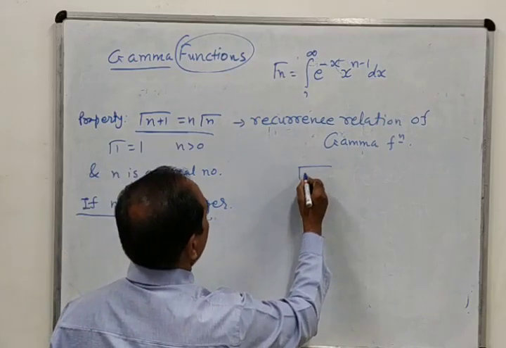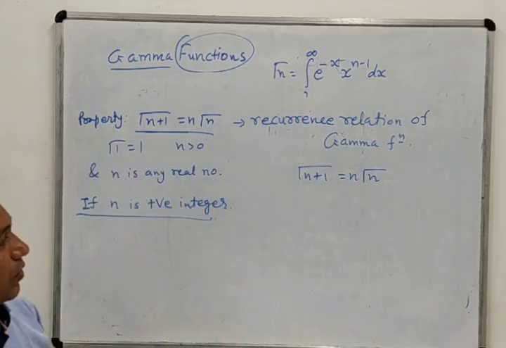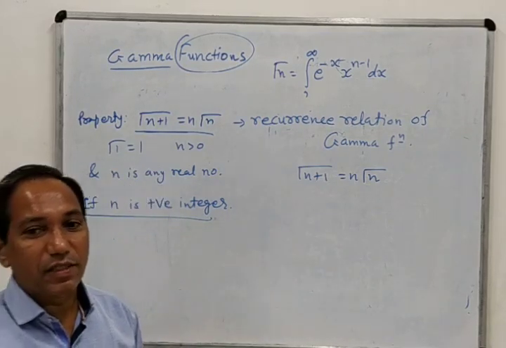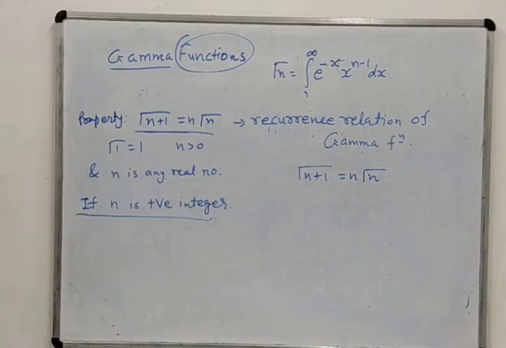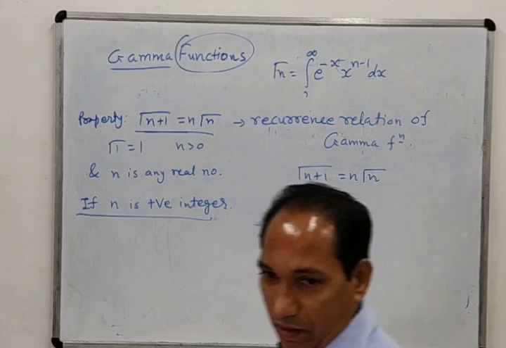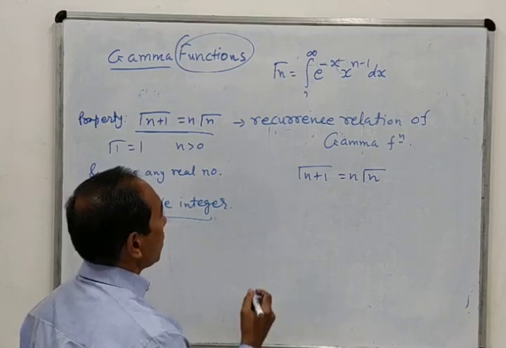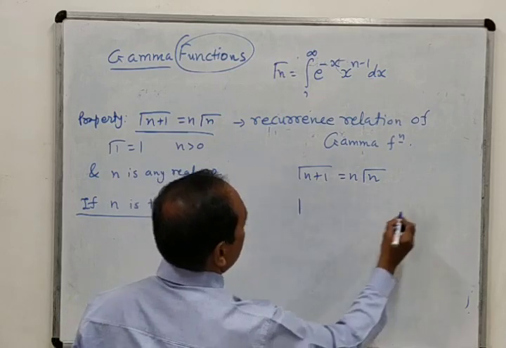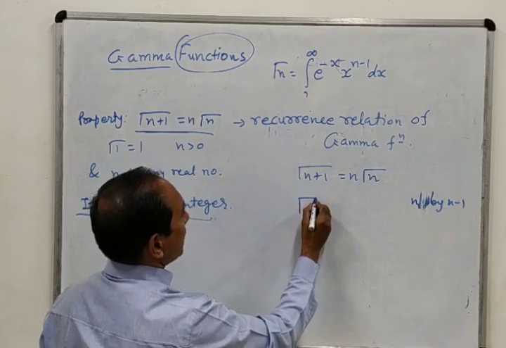So n is a positive integer, that means we will start with this definition. We know that gamma n plus 1 equals n gamma n. In this formula we will replace, and a recurrence relation means we can solve it recursively, that means reducing the order of n one by one. Since n is a positive integer, we will replace n by n minus 1. Wherever there is n, we will put n minus 1.